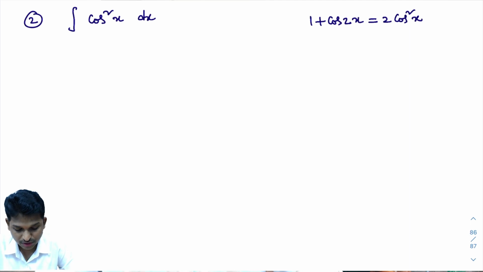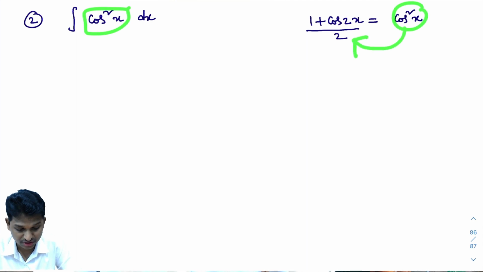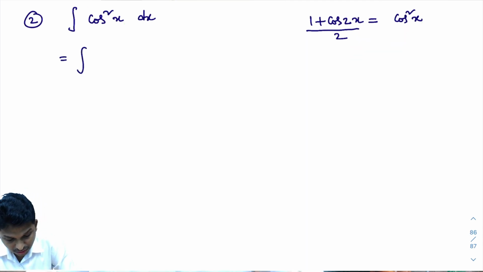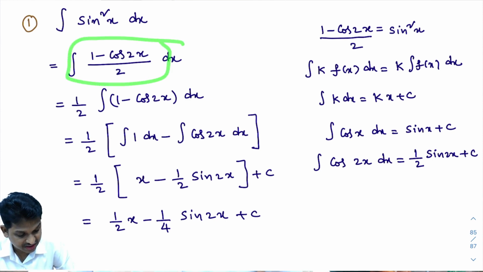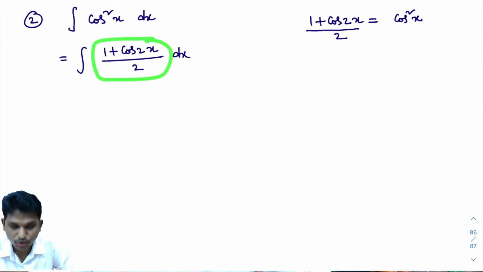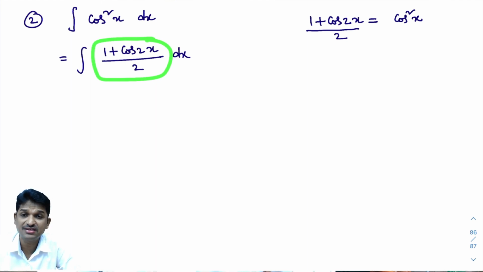Actually, in the question what I want is cos square x. So here this 2, I will take it to the left hand side. Then you will get cos square x as (1 plus cos 2x) divided by 2. In place of cos square x, I will substitute this: integral of (1 plus cos 2x) divided by 2 into dx. Observe the last problem and this problem: here 1 minus cos 2x by 2 is there, here 1 plus cos 2x by 2 is there. Only the plus is the variation. Remaining all are as it is.